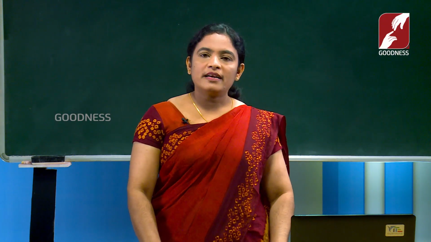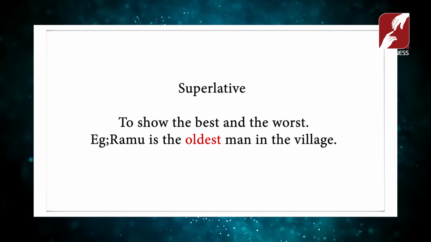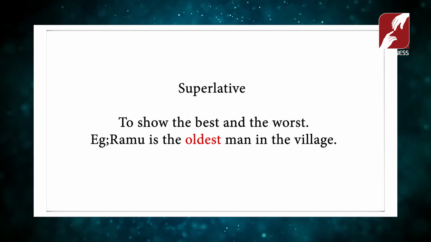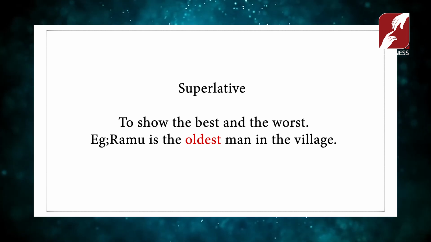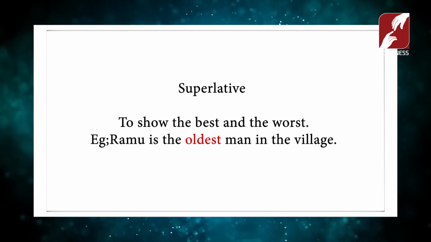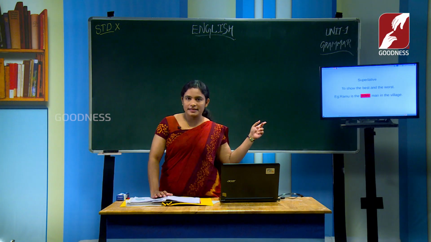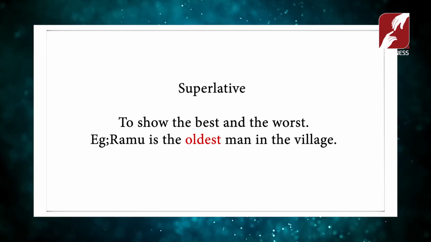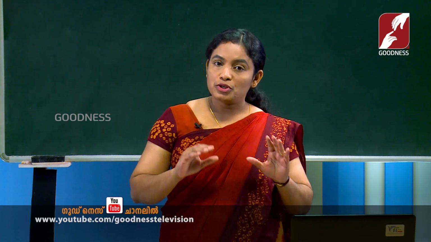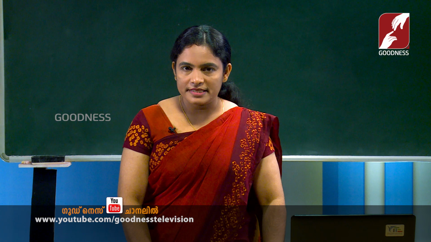Let us move to the next one, superlative. What do you mean by a superlative degree? The superlative degree is used to show the best or the worst among something. Here is one example for you. Ramu is the oldest man in the village. See the highlighted word oldest. That means there are a lot of people in the village, but Ramu is the oldest man in that village. So superlative means to show the best or the worst among something. These are the three degrees of comparison.